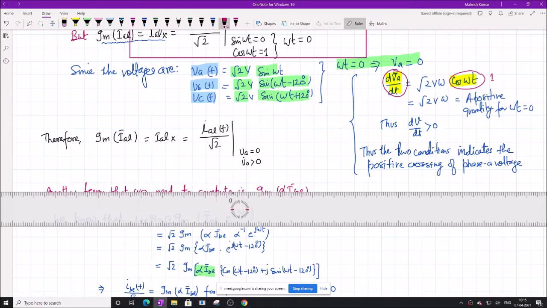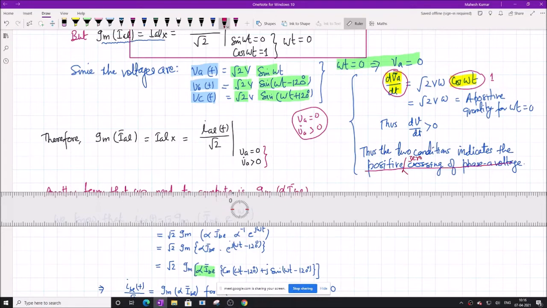Now these two conditions, that VA equal to 0 and the slope of VA is positive, indicate that it is the positive 0 crossing of the phase A voltage. It's very important: positive 0 crossing of phase A voltage.